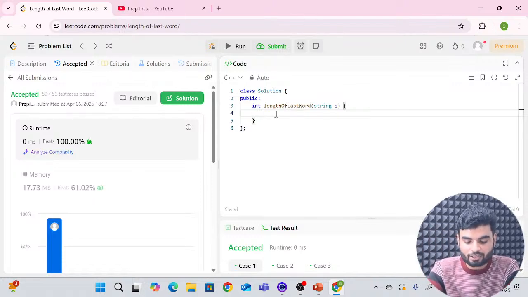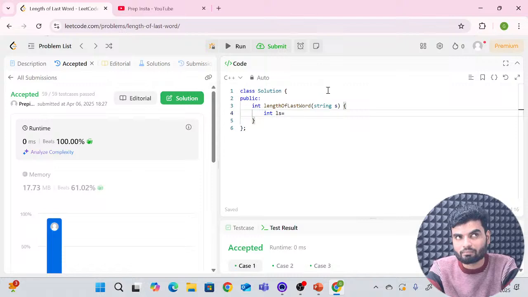So what I will do is probably I can have one thing, let's say last space, ls, and I'll add it from the last, right? So I just need the length minus one, so s.length() minus one.